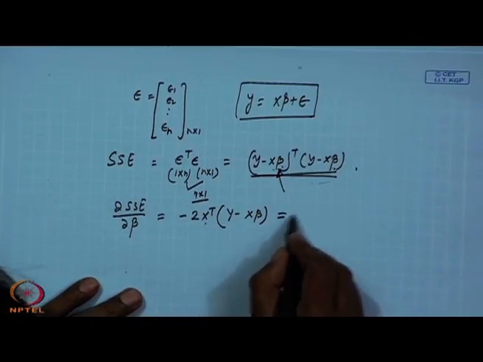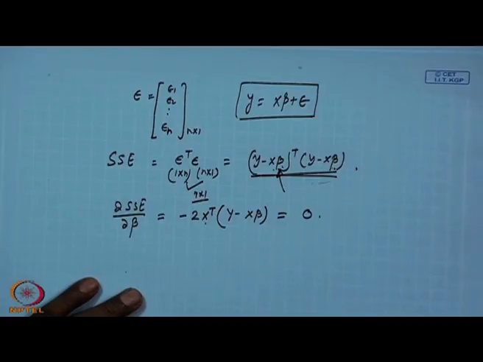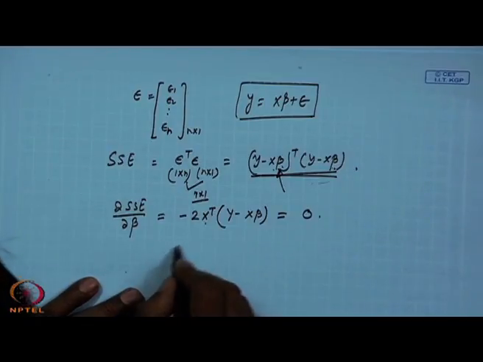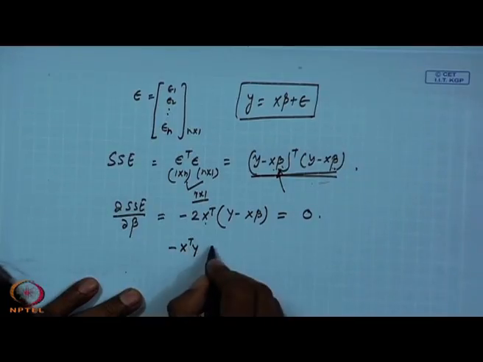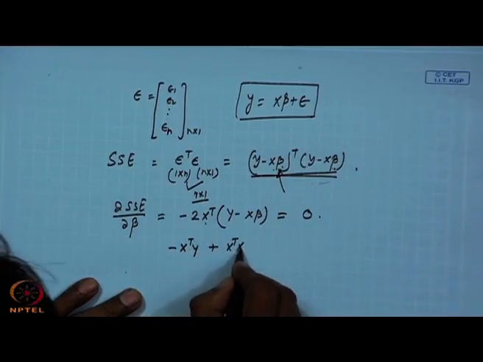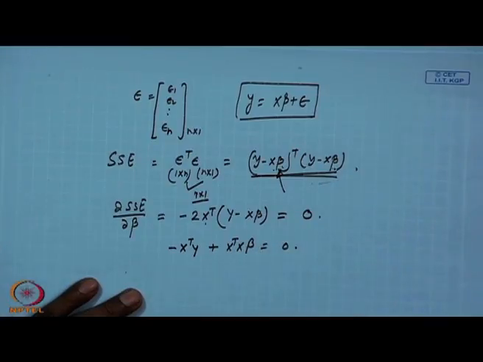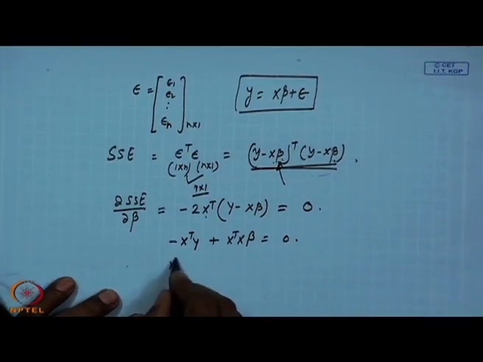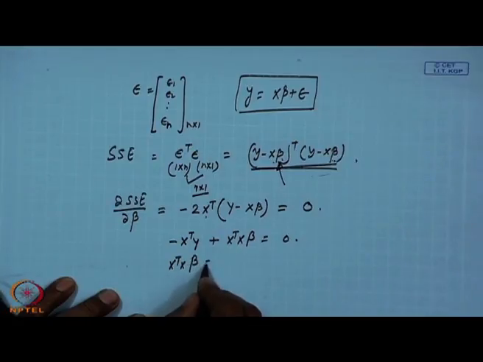So, this equation we put equal to 0. So, I can now write minus x transpose y plus x transpose x beta equal to 0. So, I can write x transpose x beta equal to x transpose y.